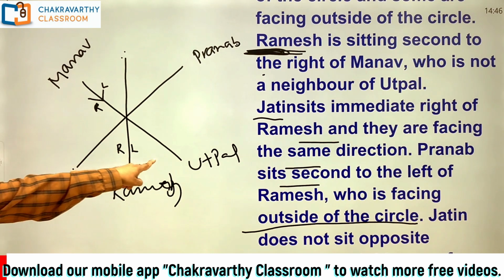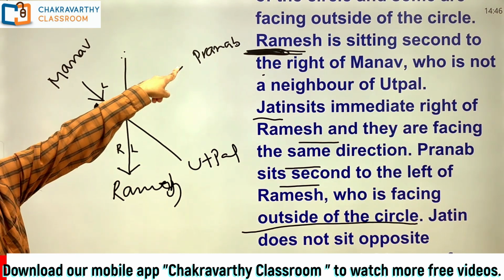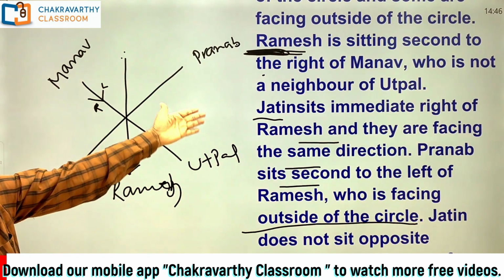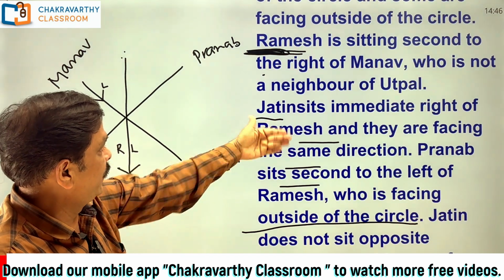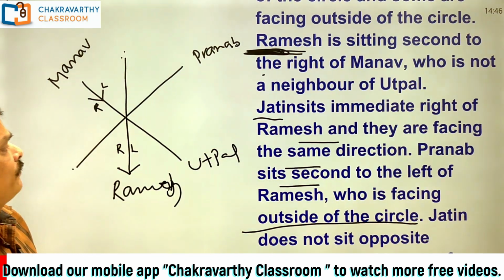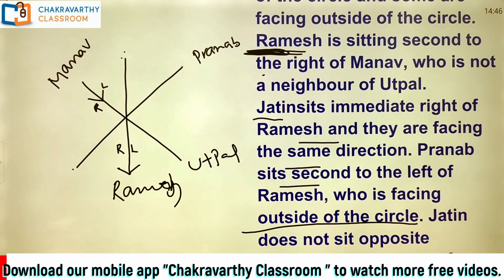But I don't know whether Utpal is facing inside or outside, and that is so with the Pranab. Okay, and now go for the next information here. What's the next one? Jatin sits immediate right of Ramesh and they are facing the same direction. Jatin sits immediate right side of Ramesh. So this should be Jatin. And both are facing the same direction.